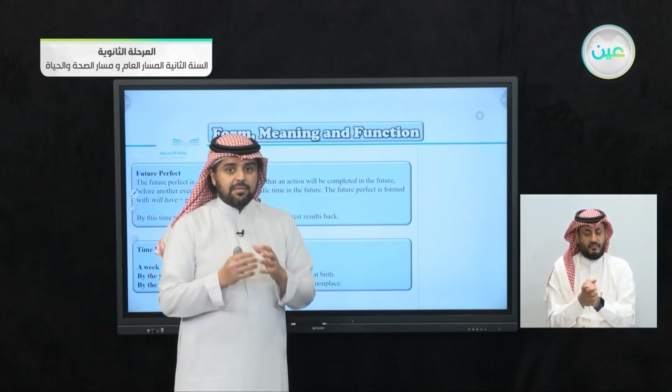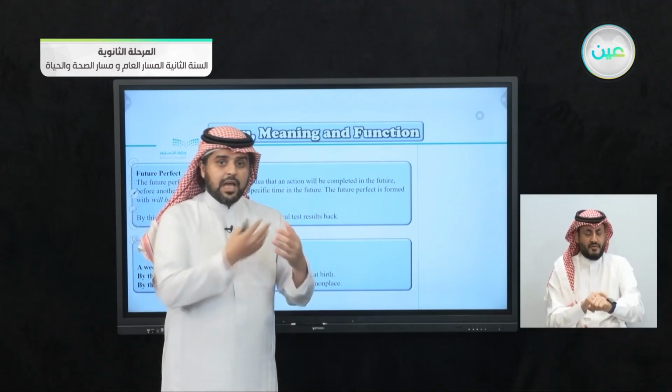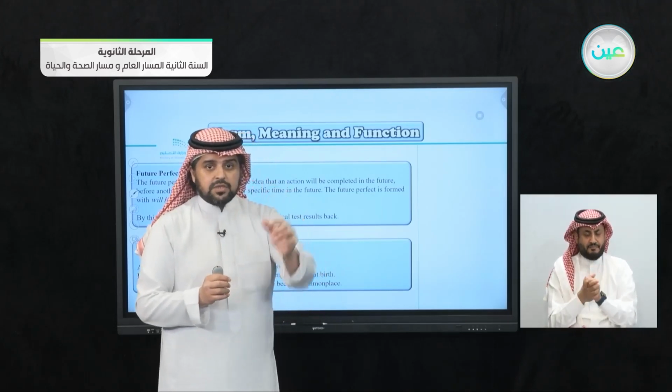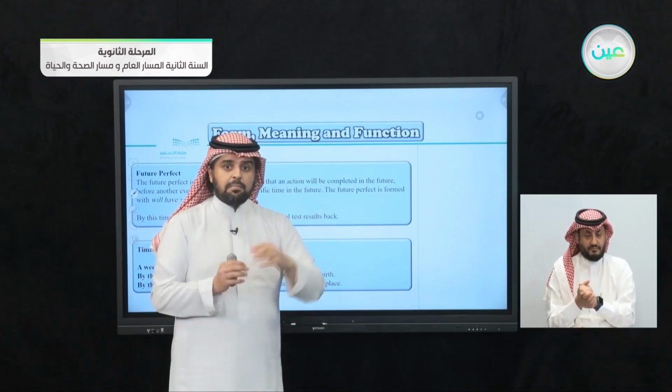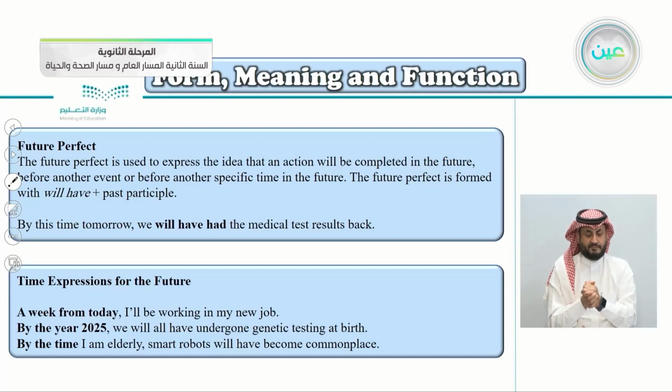So this is the time expression to talk about a specific time. In our lesson, we're talking about a specific time in the future, a week from today, by the year 2025, and so on. So by the year 2025, we will all have undergone genetic testing.